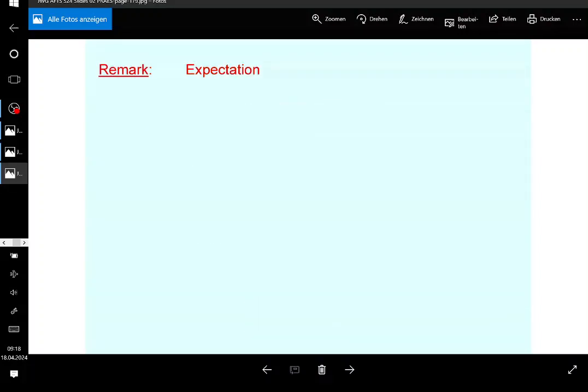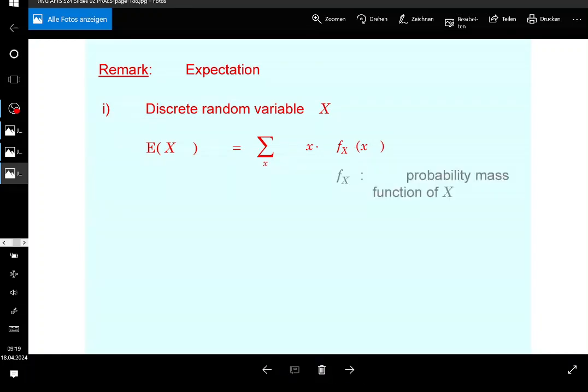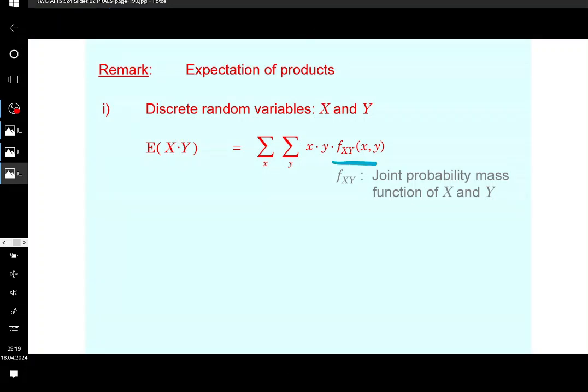All right? Now, I want to have that summarized regarding the expectation of a product. So the expectation of a random variable, if it's discrete, is again its weighted sum, where the realizations are weighted by the corresponding probability. And then if you need to calculate the expectation of a product, you would need to sum up the corresponding realizations by using the joint distribution instead, or the joint probabilities, which I was introducing. All right, this is it. So the joint probability is expressed by this expression. It's just for you to see.